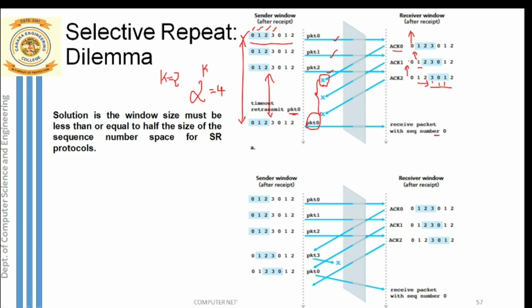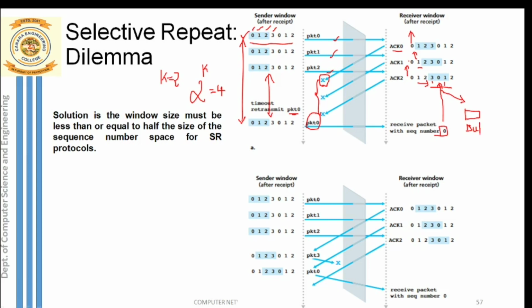But he is receiving this old packet. Will the receiver come to know that it is the retransmitted packet, the old packet that is arriving? No. The receiver will think that it is a new packet, the 5th packet with sequence number 0, arriving. Because of that, our receiver will accept that packet with sequence number 0 and store it in his buffer, thinking that this is the new packet, the 5th packet that he is getting.